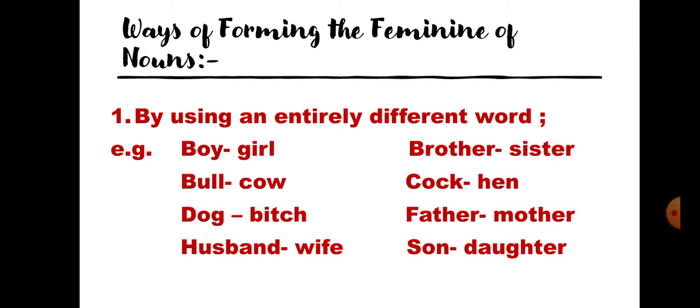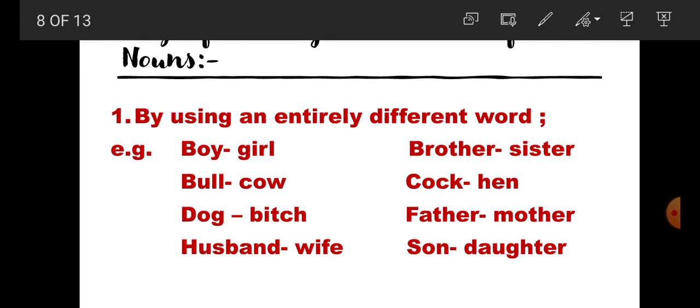Now students, we are going to read about the ways of forming the masculine gender into the feminine gender. These are the common rules. Rule number 1: we can change masculine gender into feminine gender by using an entirely different word.